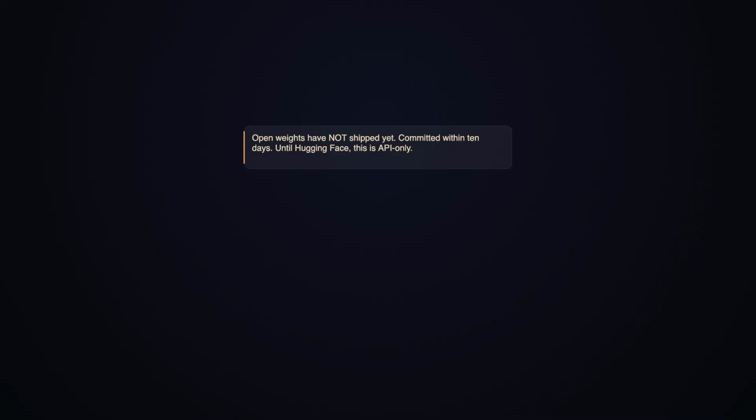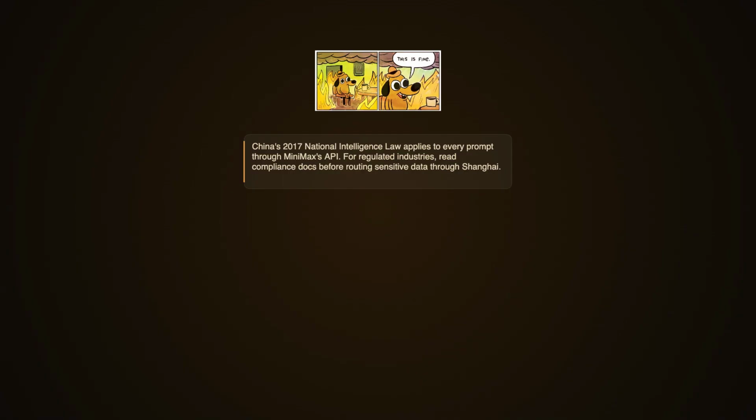There is also the geopolitical reality. China's 2017 National Intelligence Law requires Chinese companies to support and cooperate with intelligence work. That applies to every prompt processed through Minimax's API, regardless of where you are sitting. For regulated industries, that is a serious concern. If you are building healthcare or finance applications, read the compliance documents carefully before routing sensitive data through Shanghai.